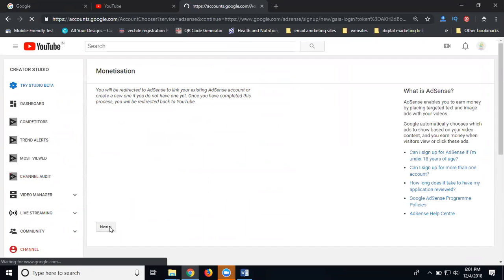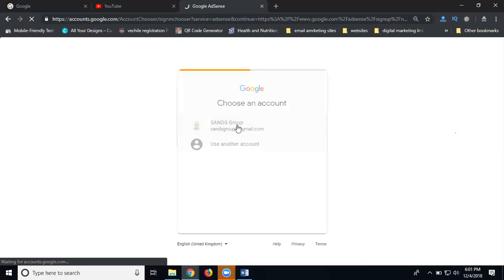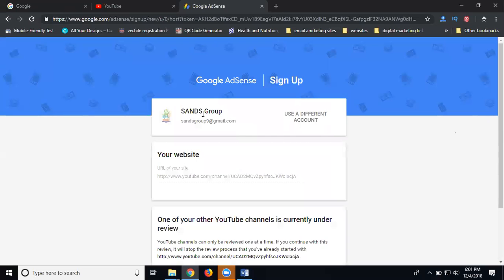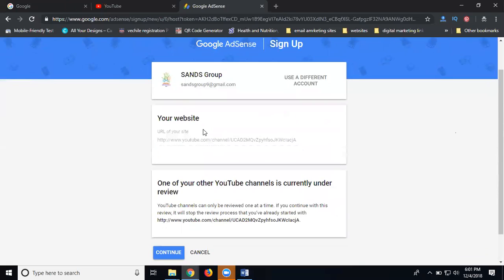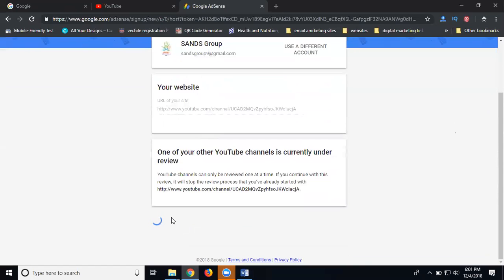You can create your Google AdSense account. This is for earning purposes. Just log in with your Gmail. Proceed here. This is your name, account and YouTube ID. One of your other channels is currently under review. Click continue.